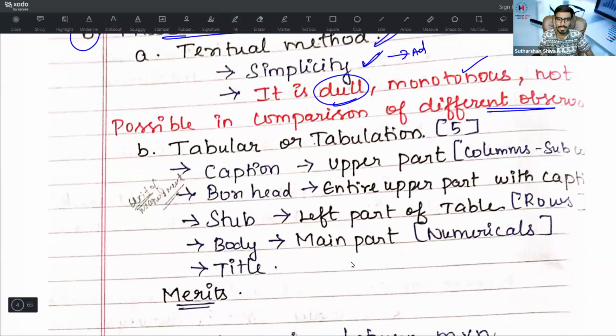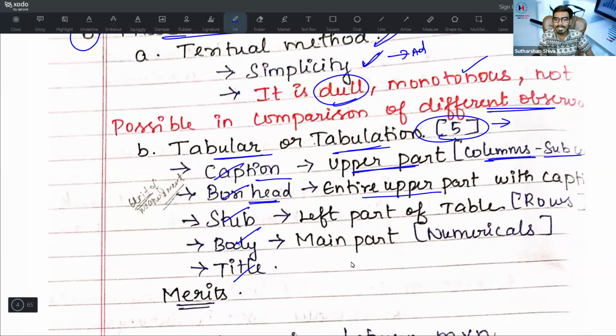Then B, tabular or tabulation method. It is basically 5 parts: caption, box head, stub, body, title. What is meant by caption? Caption is the upper part that covers the columns and subcolumns. What is box head? The entire upper part with the caption is known as the box head.